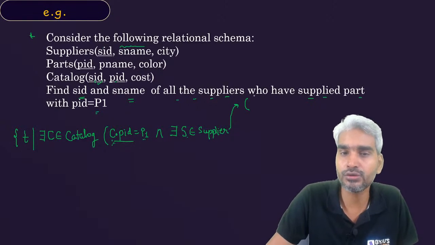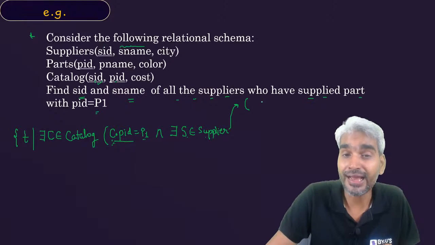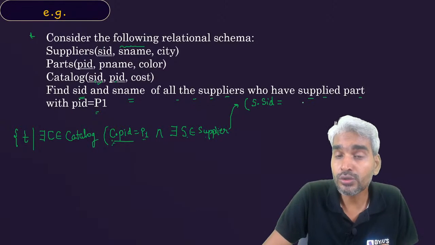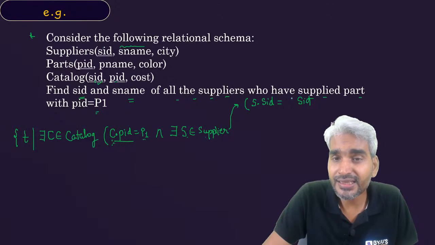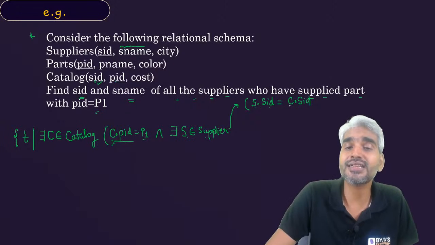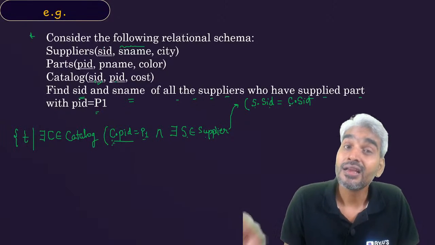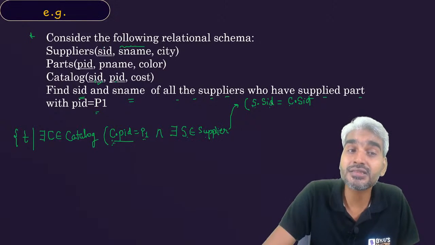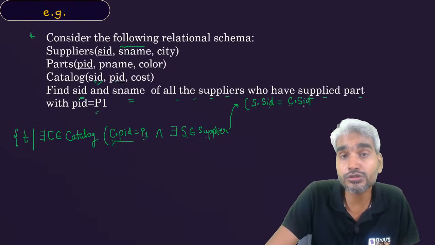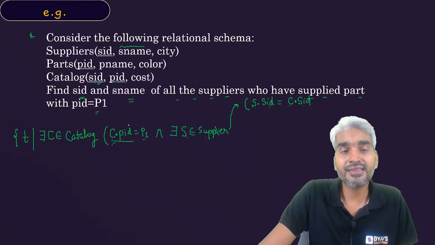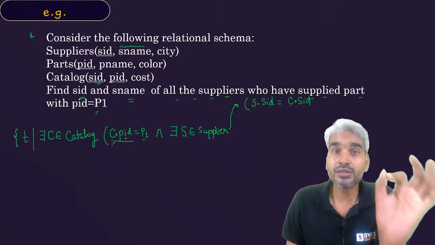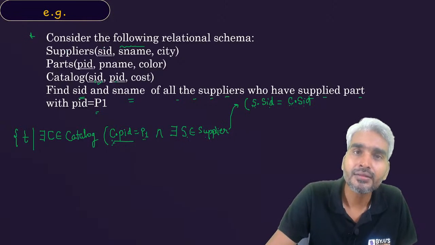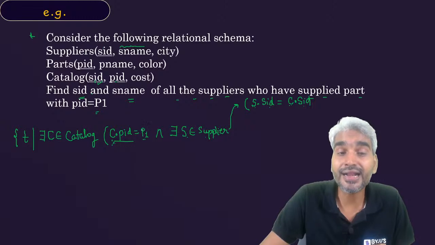corresponding to that SID. So you will say, see, you want the supplier with SID which is equal to the SID which is present in the tuple catalog. So you will say C.SID should be equal to S.SID. If you have eventually found a tuple S in the supplier table such that the SID is equal to SID in the tuple C, then you will say, okay, I have found the tuple S in the supplier table corresponding to the SID who has supplied the part P1.